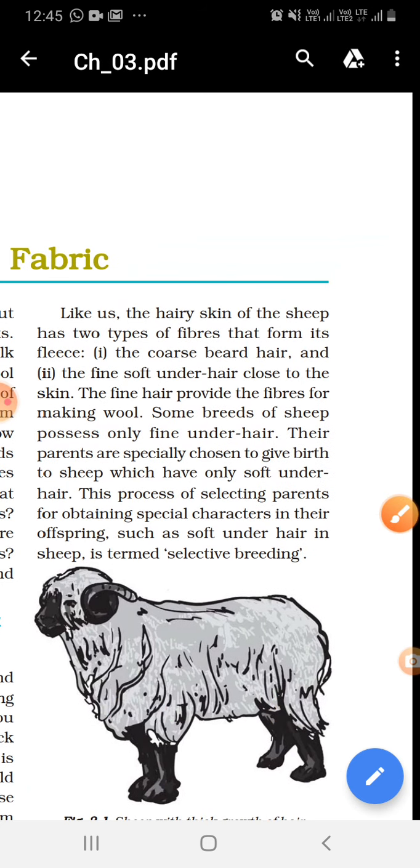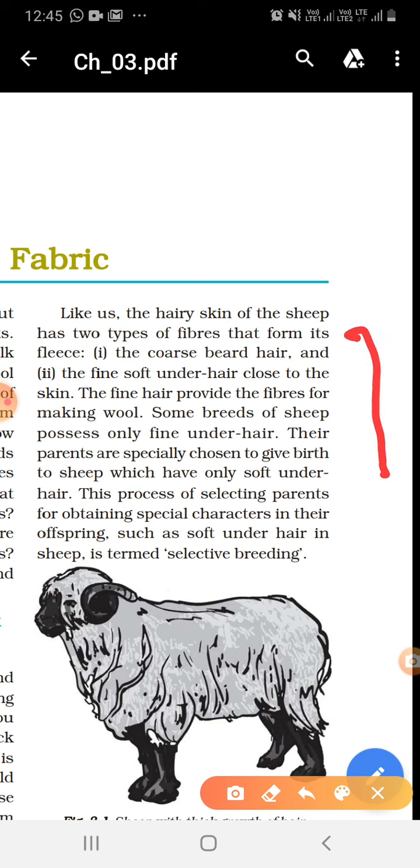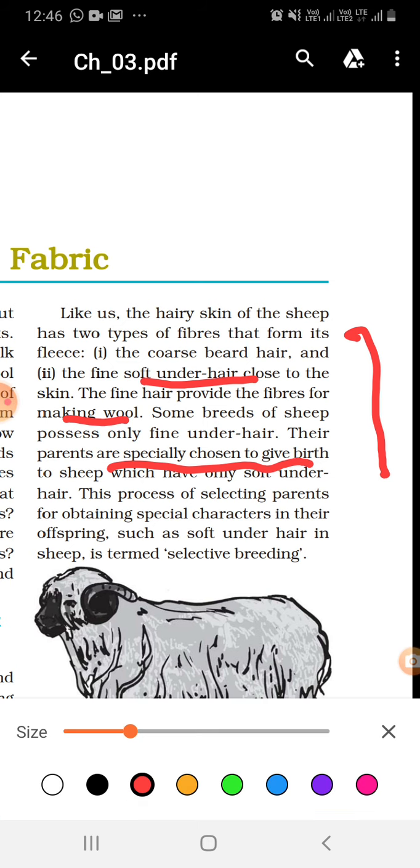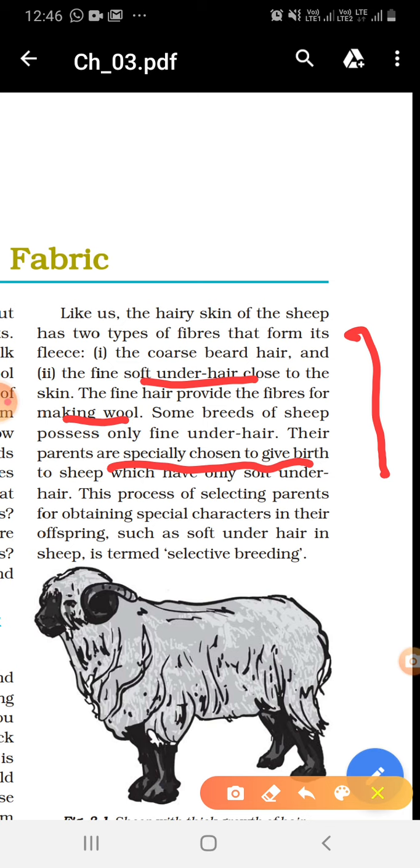Sheep have two types of fiber, coarse beard hair and fine soft under hair close to the skin. The fine hair provides fiber for making wool. Some breeds of sheep possess only fine under hair. Their parents are specially chosen to give birth to sheep which have only soft under hair.